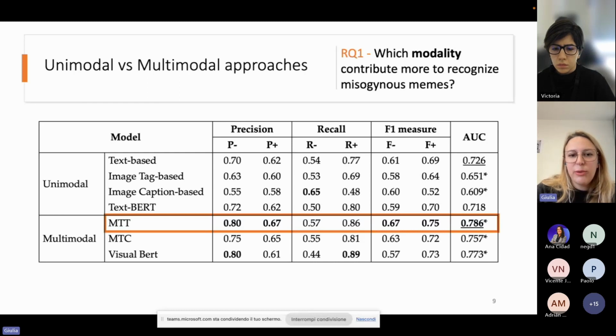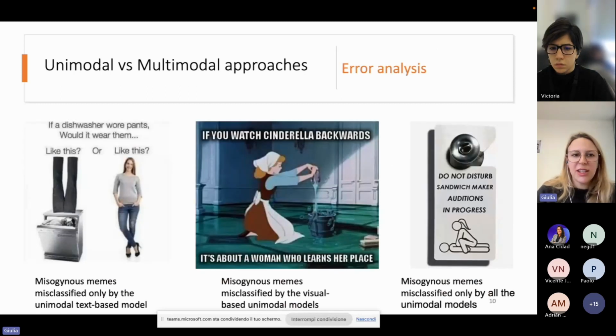Moreover, if we look deeper, we can see that all of the achieved results are characterized by high precision and low recall on one class and high recall and low precision on the other class. And this phenomenon suggests the potential presence of bias. So we continue our analysis by performing an error analysis.